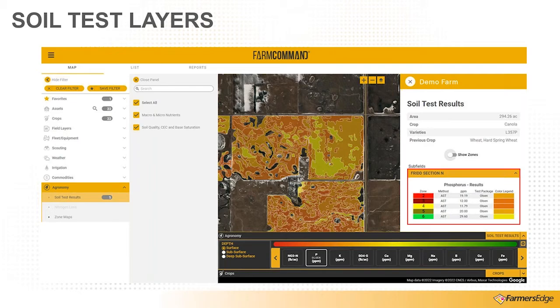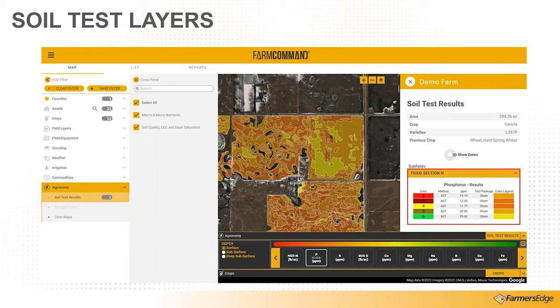We can see where it's at out there in the field, and we can see which soil test package we have as well, which is important for P. The Olsen is really good in higher pH, the Bray in lower pH. So it's good to know exactly what we're looking at here.